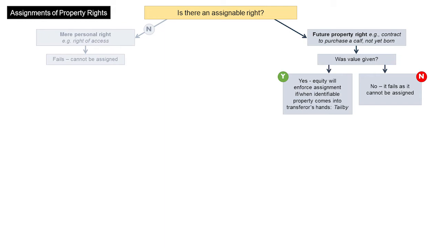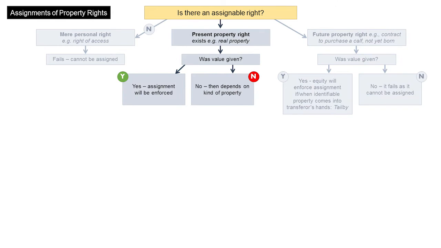Equity will assist, but only if the transaction is for value. If the purchaser pays for the future property right, for example by paying a deposit, then equity will force the car dealer to transfer it to the purchaser when it comes into its hands. If consideration is given, a future property right can be transferred. Any attempt to give the right away for no value, for example as a gift, will fail.